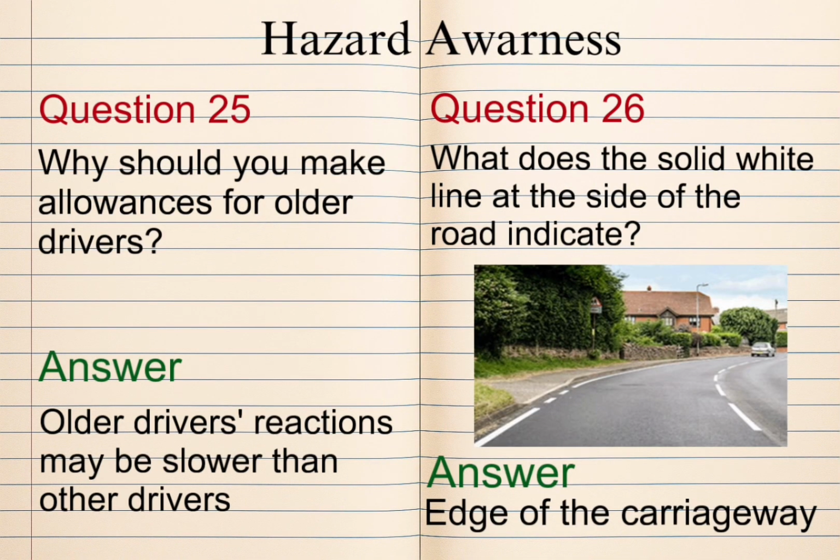Question 25. Why should you make allowances for older drivers? Answer. Older drivers' reactions may be slower than other drivers. Question 26. What does the solid white line at the side of the road indicate? Answer. Edge of the carriageway.